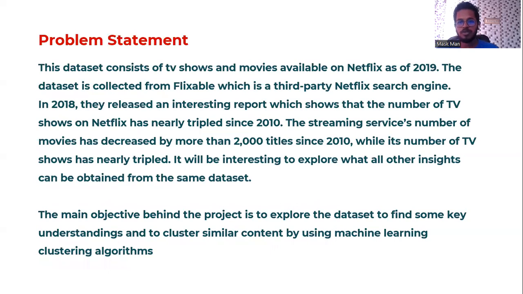The problem statement of our project is that the dataset consists of TV shows and movies available on Netflix as of 2019. The dataset is collected from Flixable, which is a third-party Netflix search engine. In 2018, they released an interesting report which shows that the number of TV shows on Netflix has nearly tripled since 2010, and the streaming service's number of movies has decreased by more than 2,000 titles since 2010. So while its number of TV shows has nearly tripled, it will be interesting to explore what other insights can be obtained from the same dataset.